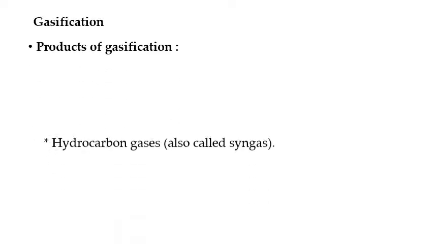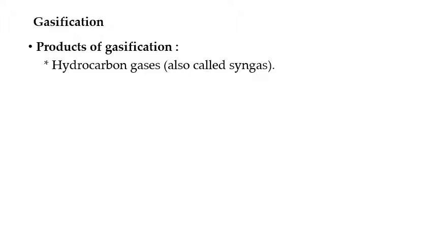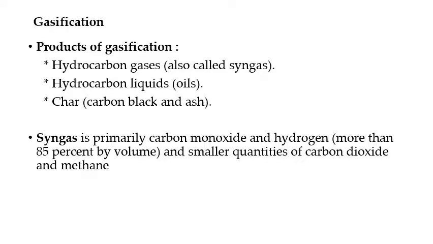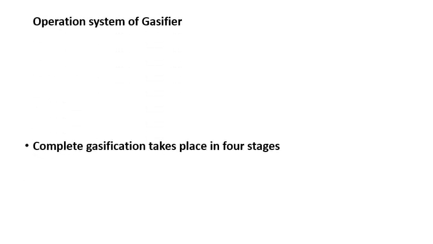The products of gasification are hydrogen gas, generally called syngas, then hydrocarbon liquids that are referred to as oils, and char, that is carbon black and ash. The syngas is primarily carbon monoxide and hydrogen, more than 85% by volume, and a smaller quantity of carbon dioxide and methane.